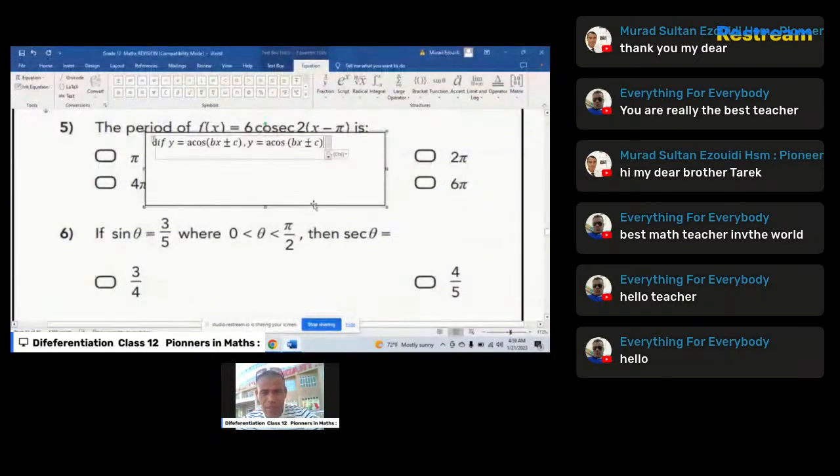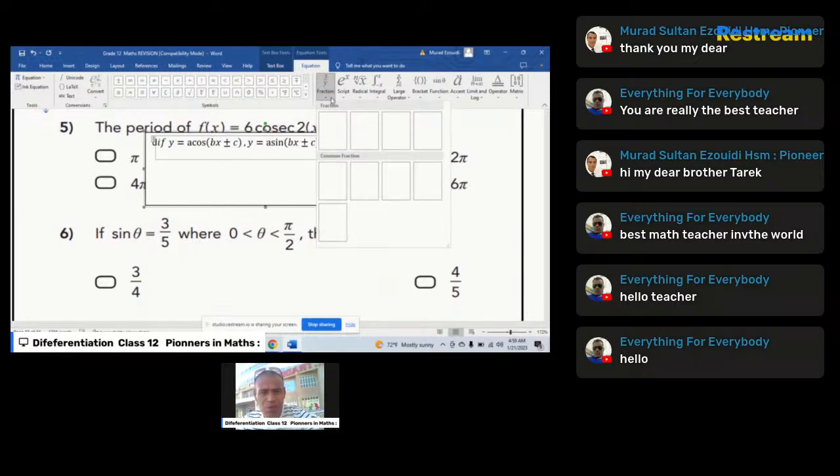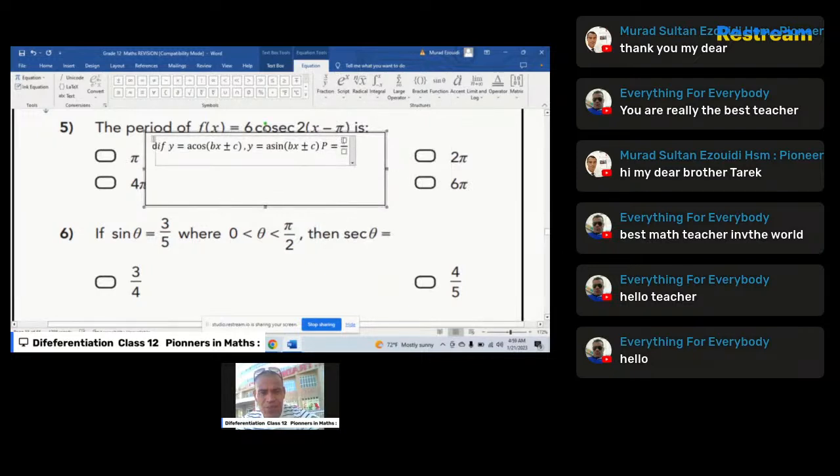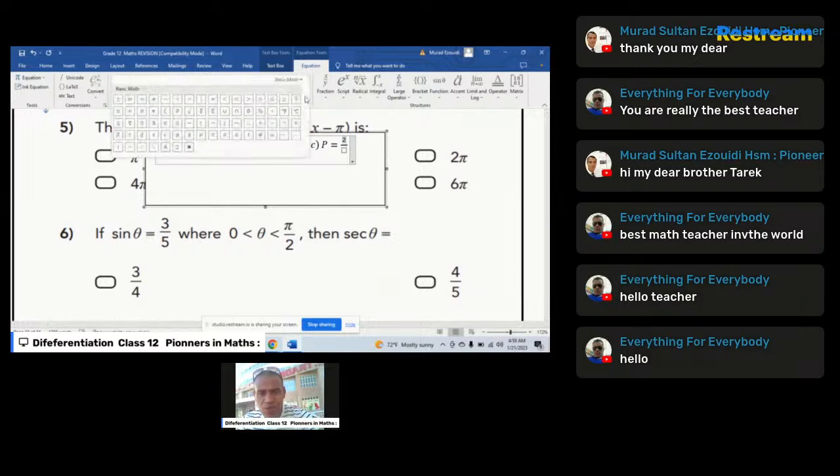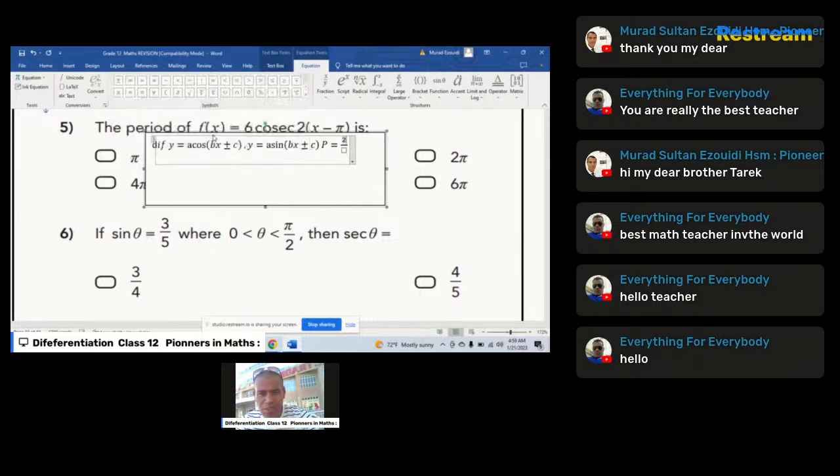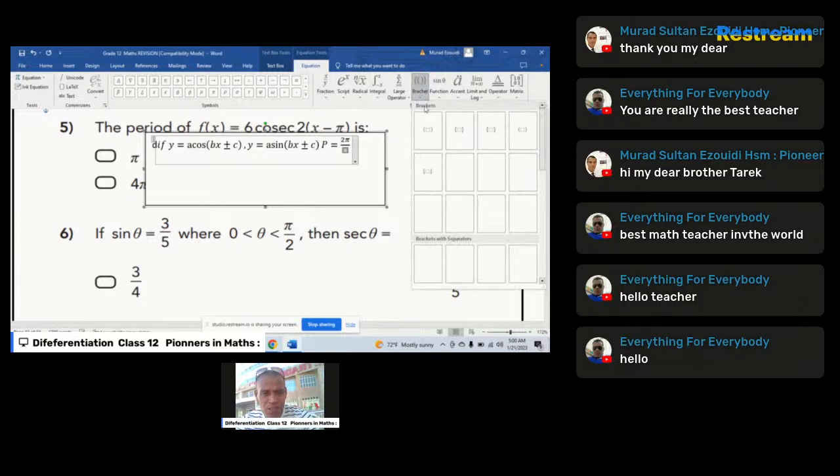We said that sine, cosec and secant: the period of this function, I will write P is equal to, I am going to use a fraction here, 2 pi in general, over the absolute value of B, the coefficient.